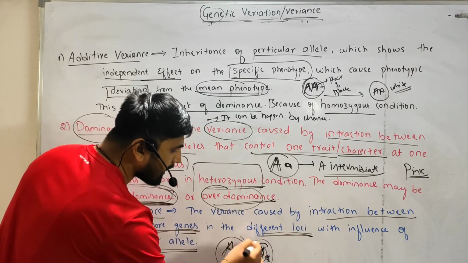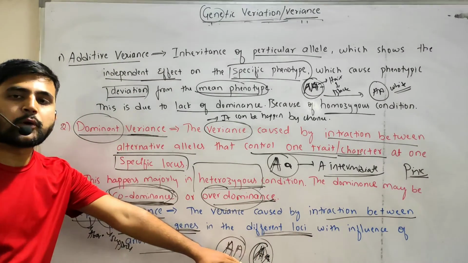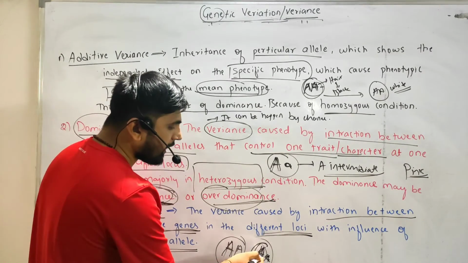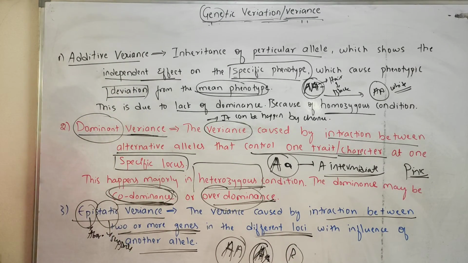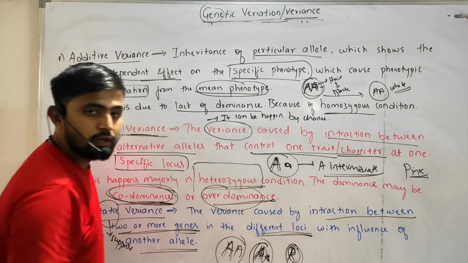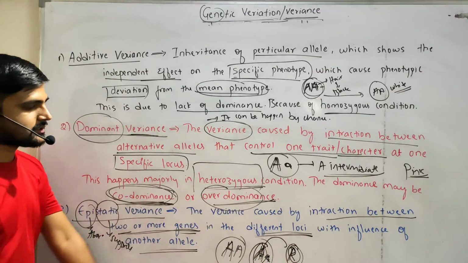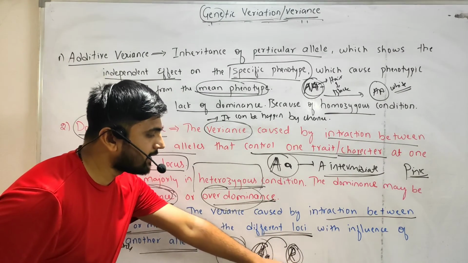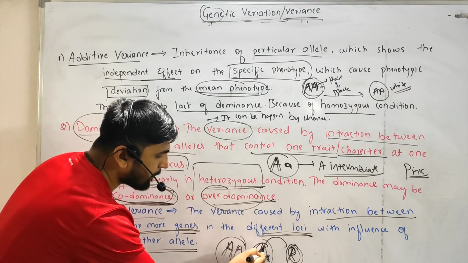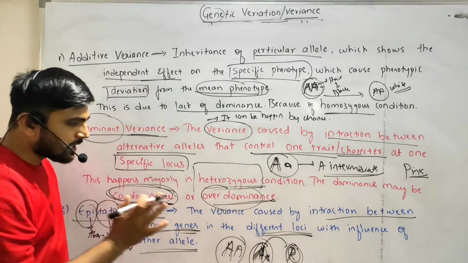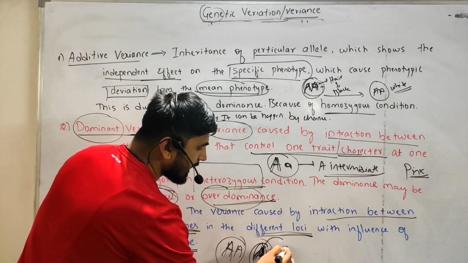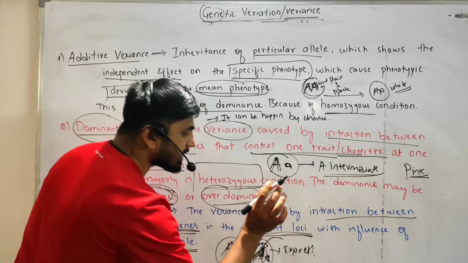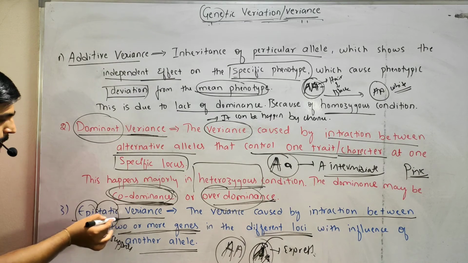In this case, capital A is dominant, right? So it should express its characters. But here it fails to express its character when another allele is present, that is a regulator allele. You can call it R or E or whatever it may be. There is another, third allele which suppresses the characters of capital A. When this R allele or E allele is present, capital A will not express itself, right? Suppose this R allele is absent, in that condition capital A can express, right? So such kinds of variations are called epistatic variation.